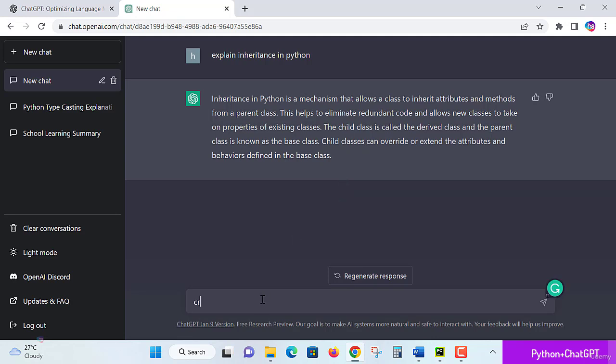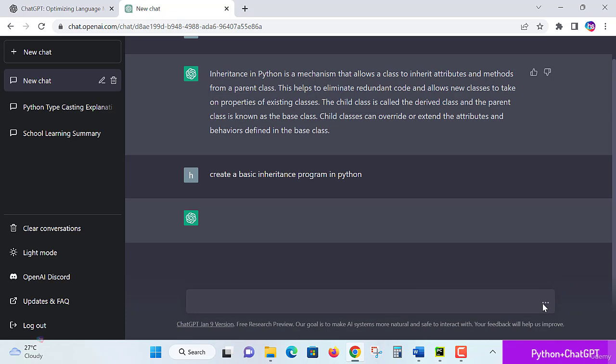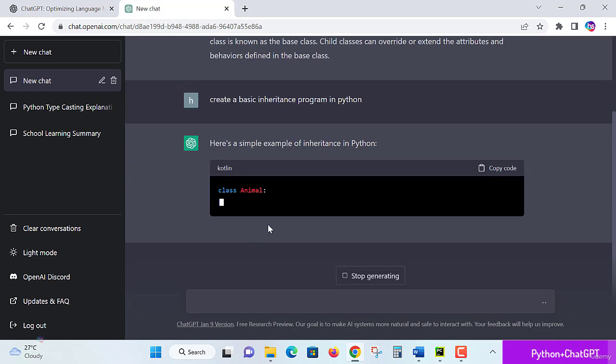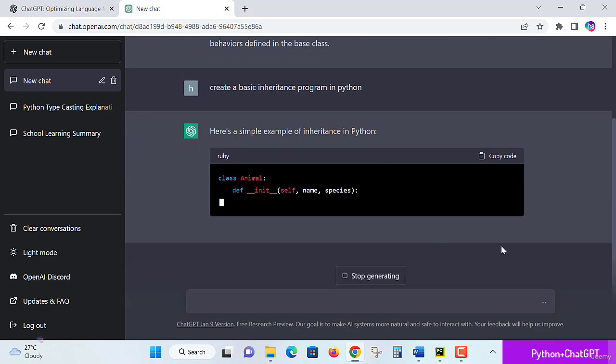So here, create an inheritance program in Python, a basic simple example. I'm asking my ChatGPT. Here is a simple example of inheritance in Python.